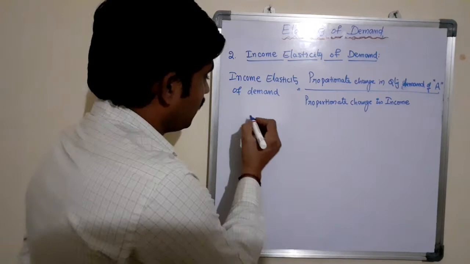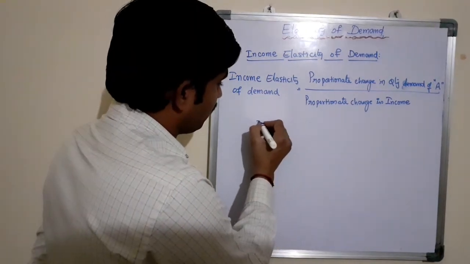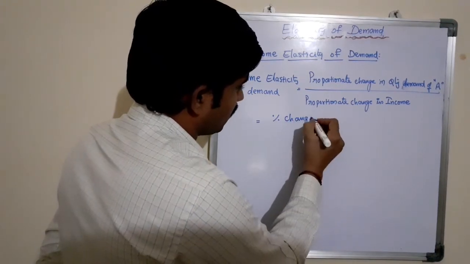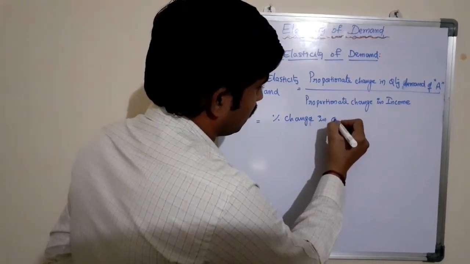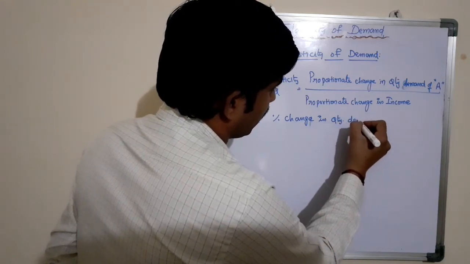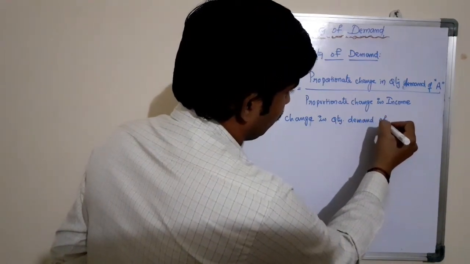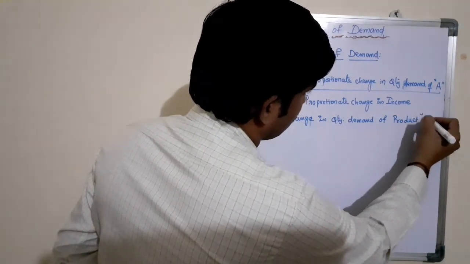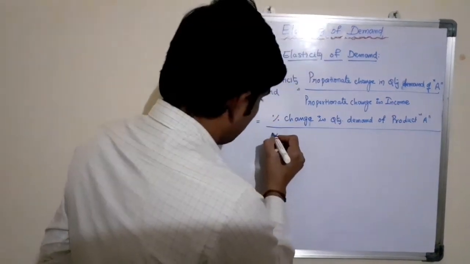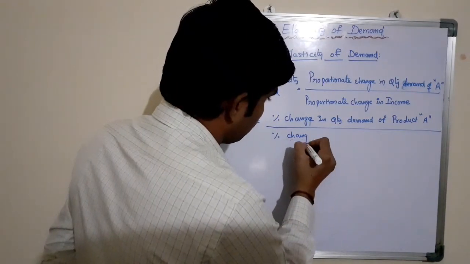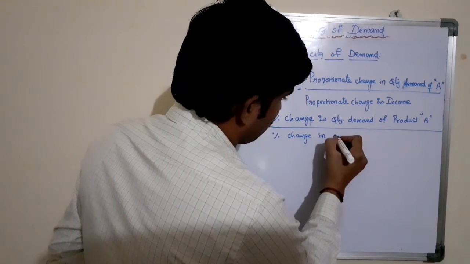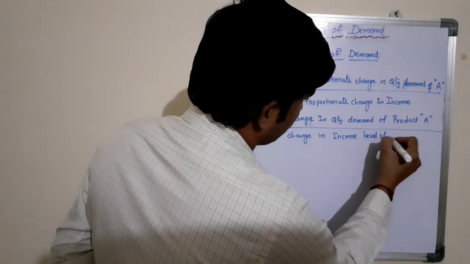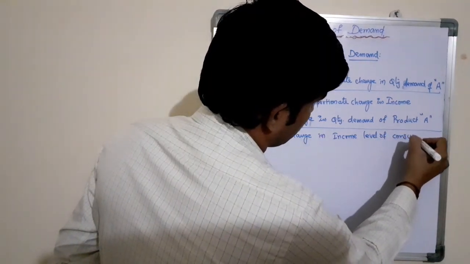It is also written as income elasticity of demand equals percentage change in quantity demand of product A divided by percentage change in income level of consumer or customer.